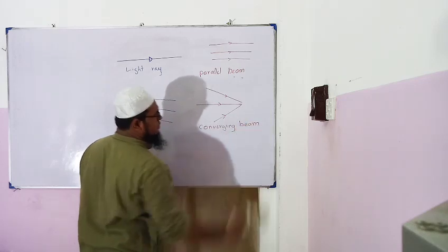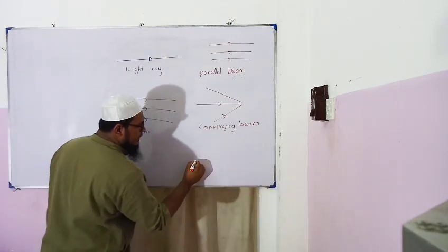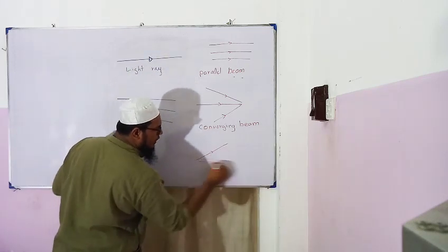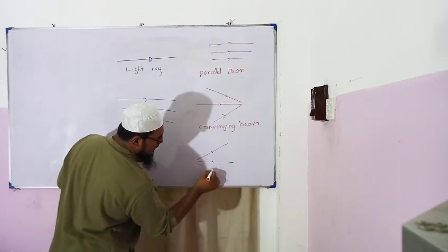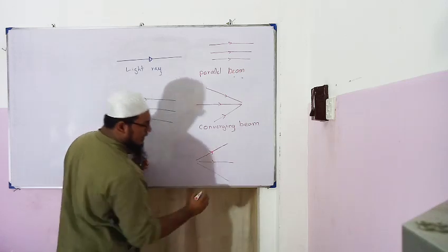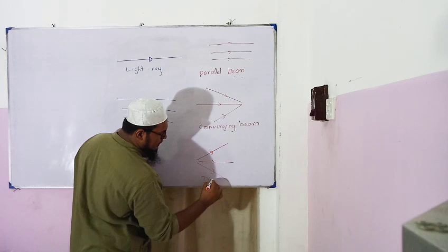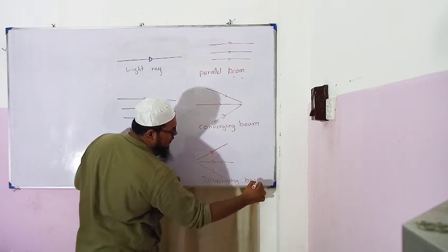Or if the light rays seem to be emitting from one point and getting scattered throughout, getting dispersed or diverged, it is called a diverging beam.